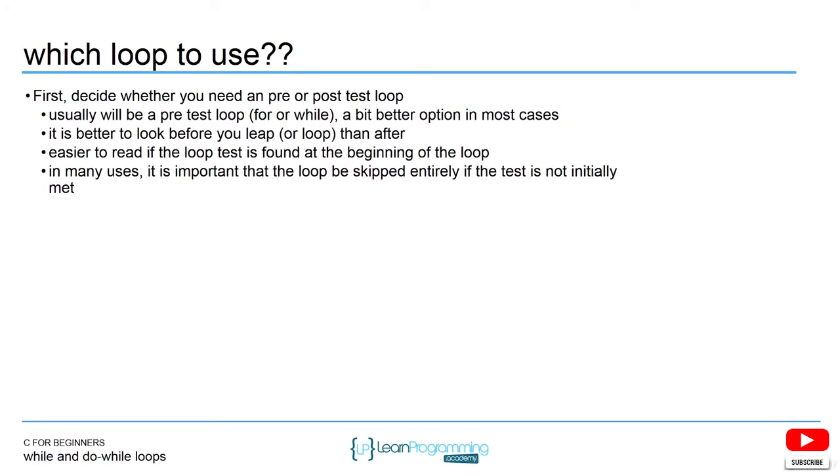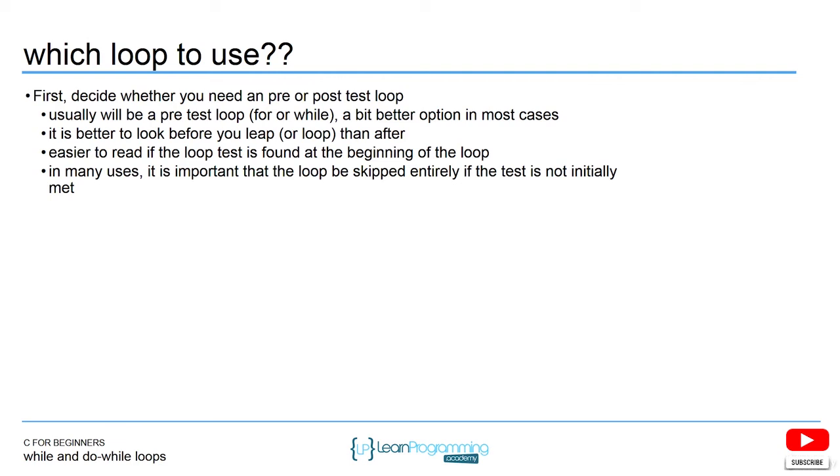So we've learned all about these loops, the for loop, the while loop, and do while. What loop should you use? Well, the first thing you have to decide is whether you want it to be pre-test or post-test. Do you want it to execute at least once, or do you not want it to execute at least once? If you want it to execute at least one time, then you're going to use the do while. If that's not a condition, then you can use the for or the while.